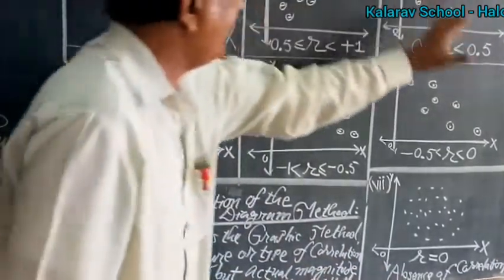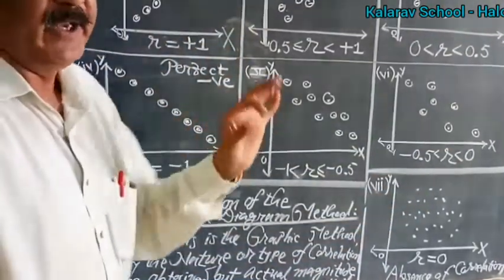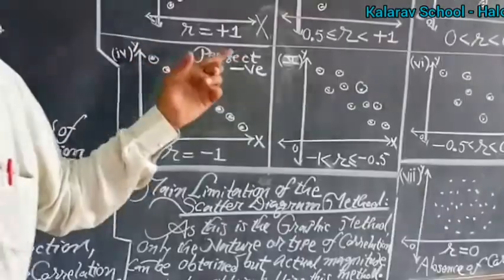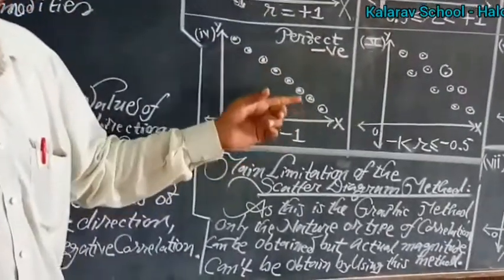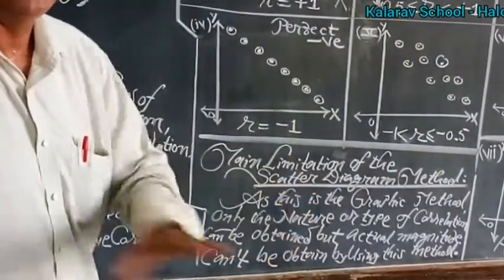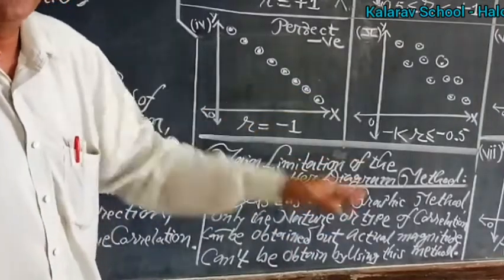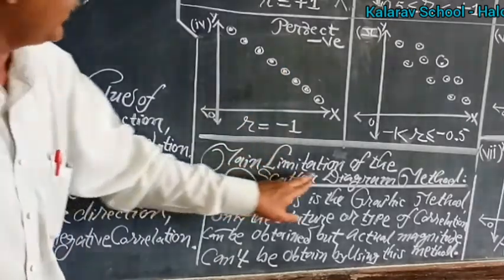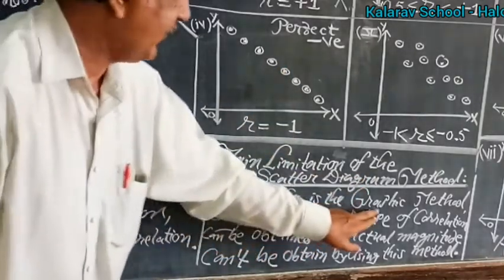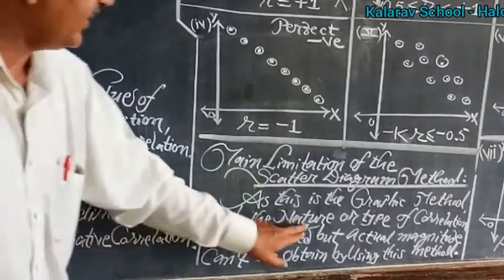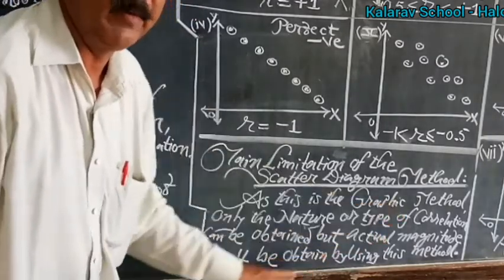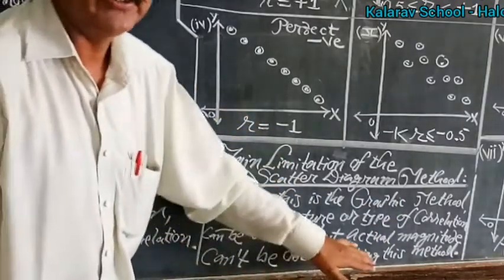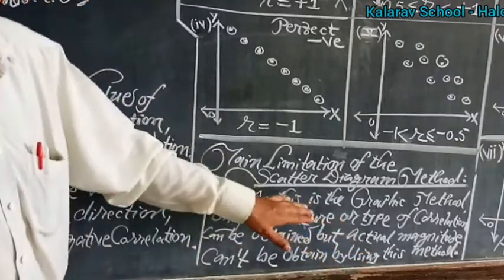Now this is the diagrammatic, graphical method, and the main limitation or drawback of this method is that, as it is a graphic method, we can obtain only the type or nature of the correlation, but not the exact magnitude, the exact value of r, the coefficient of correlation, with the help of the scatter diagram method. We can't obtain the exact value by using this method. This is the main limitation of this method.